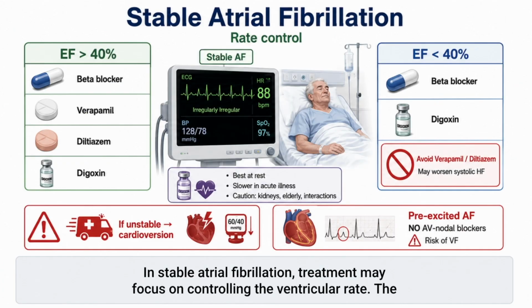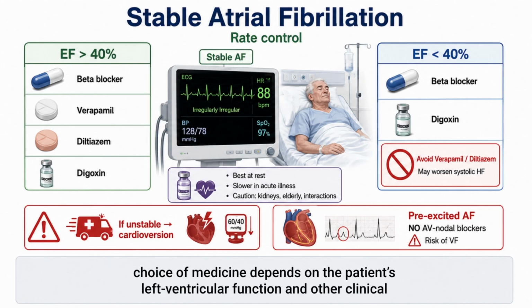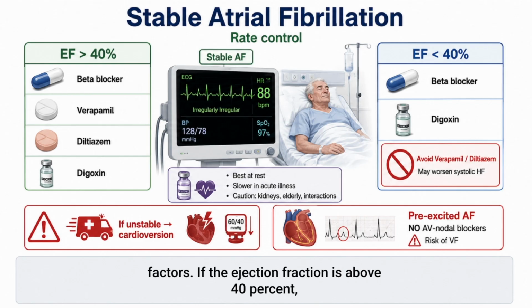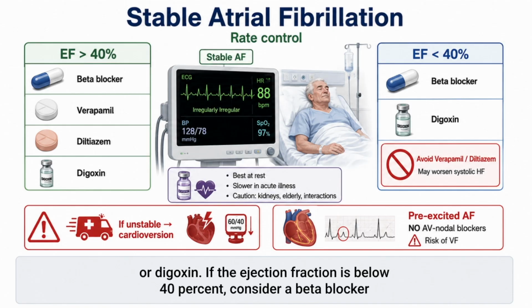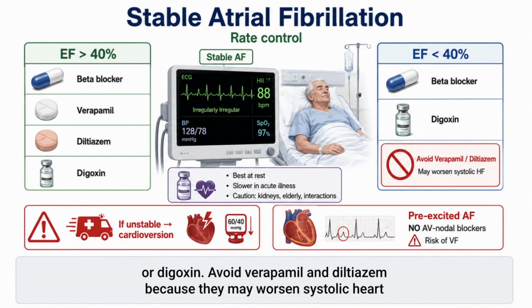In stable atrial fibrillation, treatment may focus on controlling the ventricular rate. The choice of medicine depends on the patient's left ventricular function and other clinical factors. If the ejection fraction is above 40%, options may include a beta blocker, verapamil, diltiazem, or digoxin. If the ejection fraction is below 40%, consider a beta blocker or digoxin.